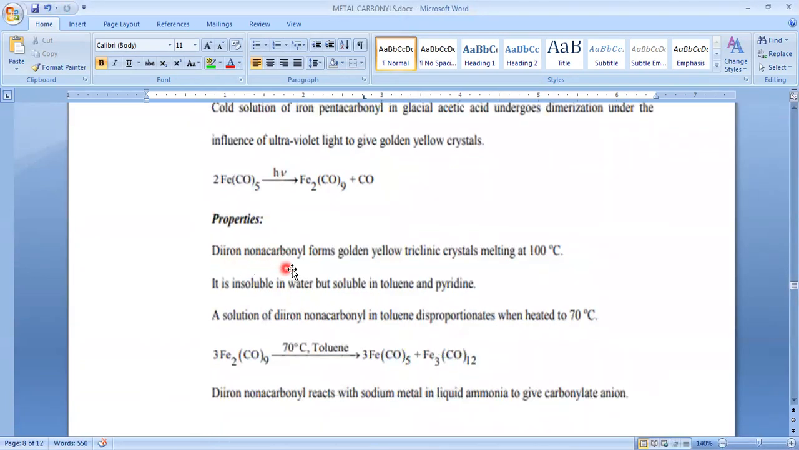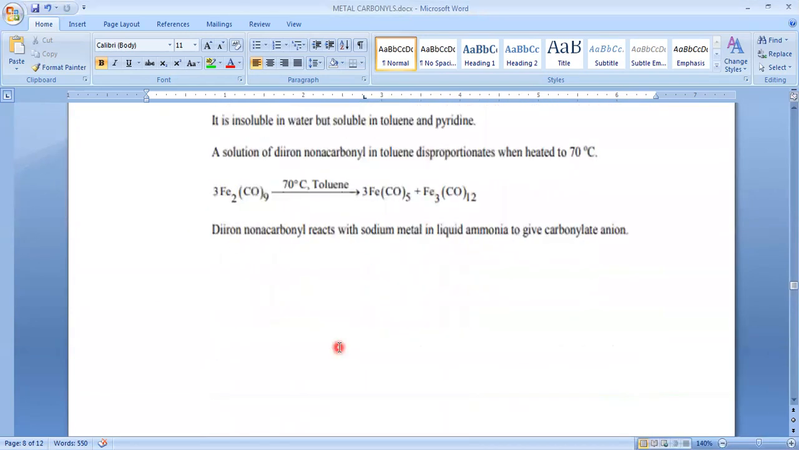And properties: diiron nonacarbonyl forms golden yellow triclinic crystals. Triclinic means it is a phase, one form of crystal, and its melting point is around 100 degrees centigrade. It is insoluble in water but soluble in toluene and pyridine, and a solution of diiron nonacarbonyl in toluene disproportionates when heated to 70 degrees. Disproportionate means it will give two different products.